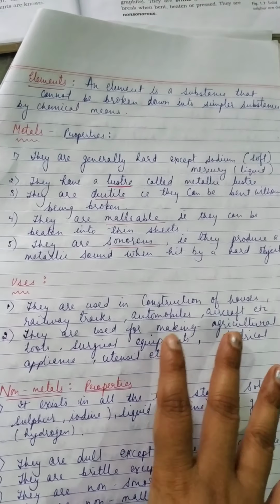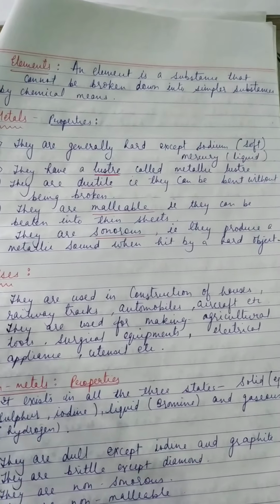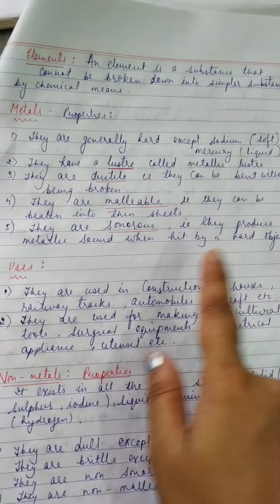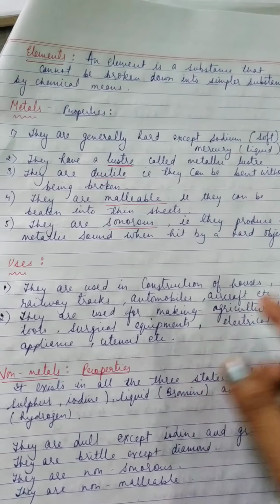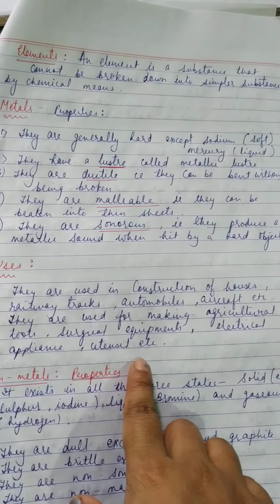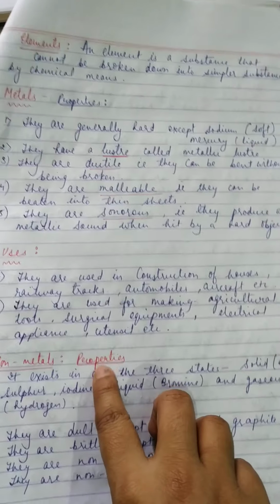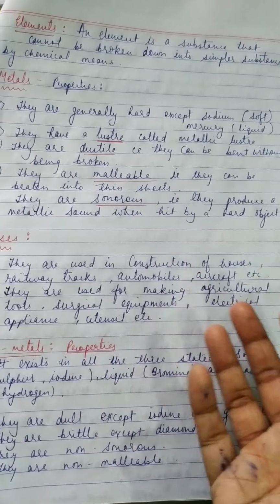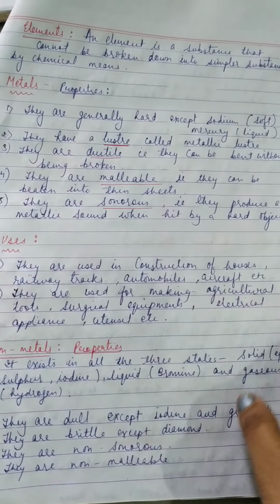Next we have uses. Now metals have vast uses. For example, they are used in construction of houses, railway tracks, automobiles, aircraft, etc. They are used for making agriculture tools, surgical equipments, electrical appliances, utensils, etc. Okay, so these are some of the uses. For more, you will study or read the chapter.